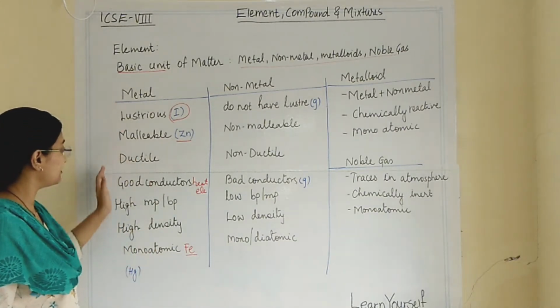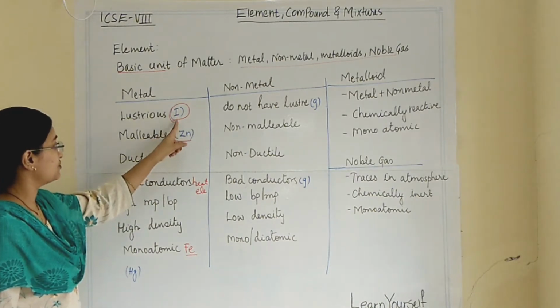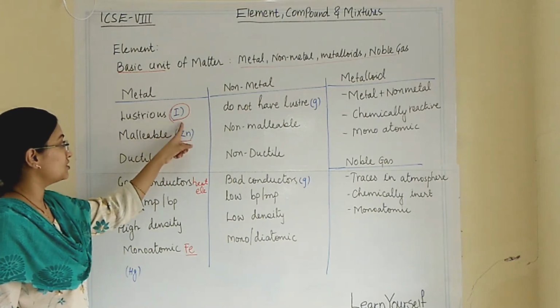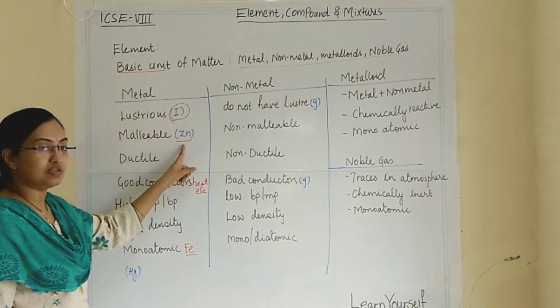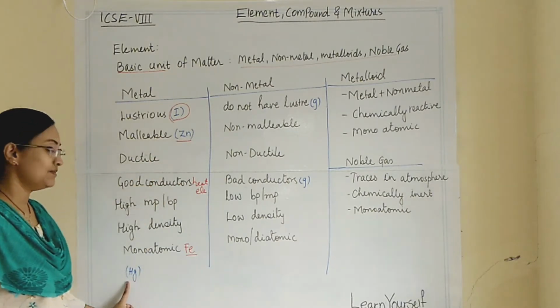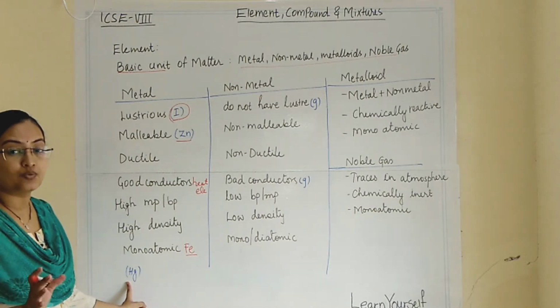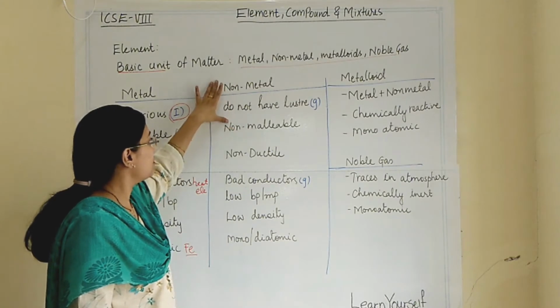So these are the characteristic properties of metal, and there are three exceptions: 1, 2 and 3. This is iodine. Iodine is not lustrous even though it is a metal. Zinc is non-malleable even though it is a metal, and mercury is a metal but it is in liquid state at room temperature. Now let us talk about non-metal.